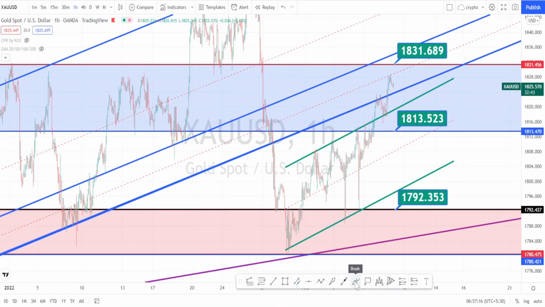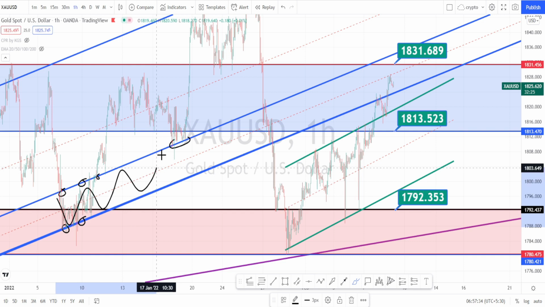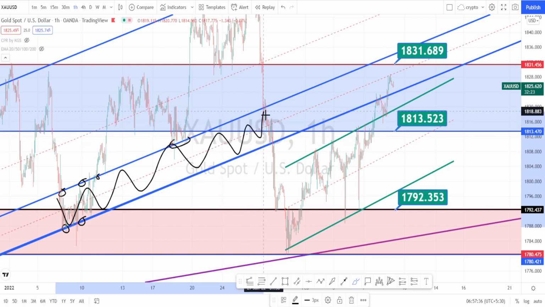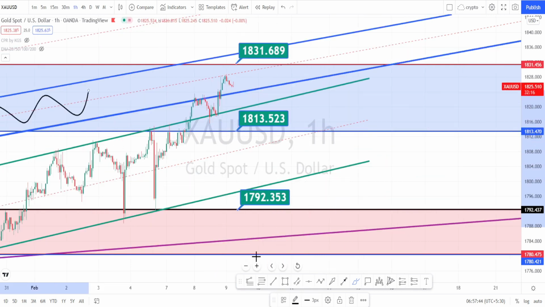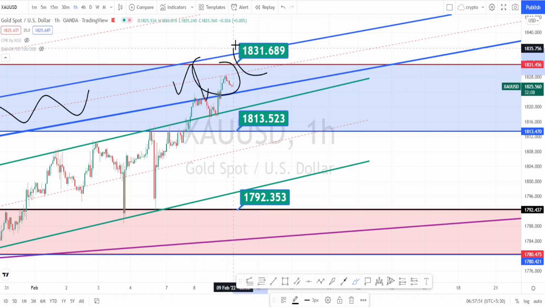I'm in hourly time frame now. When we analyze the price action in hourly time frame, I have drawn the parallel line over here. This is where the price action was previously finding resistance or support, and also I have drawn the support line or the trend line. Previously these levels or this channel pattern was acting as a very strong support and resistance area, and currently also when we notice the price action, it is trading within this support and resistance area and also taking resistance at the higher time frame resistance level of 1831.